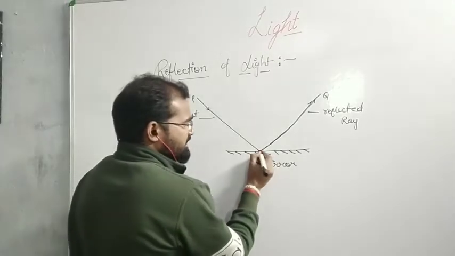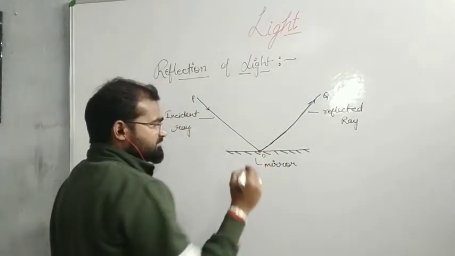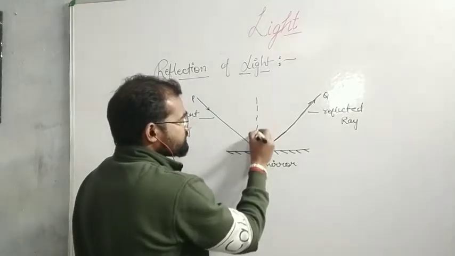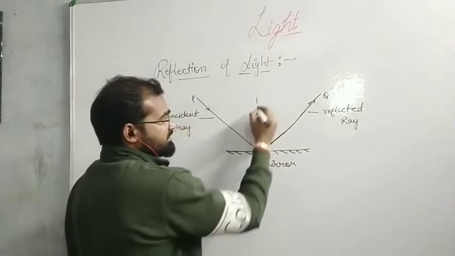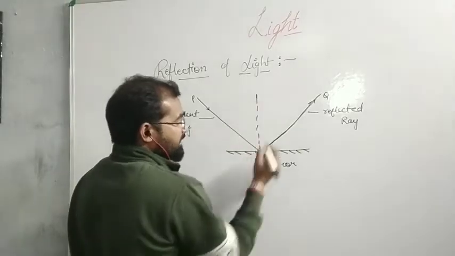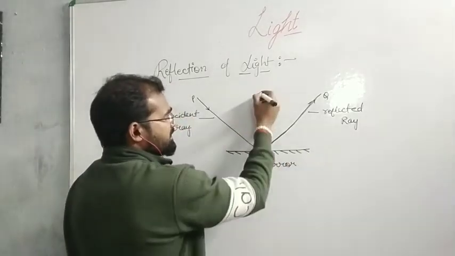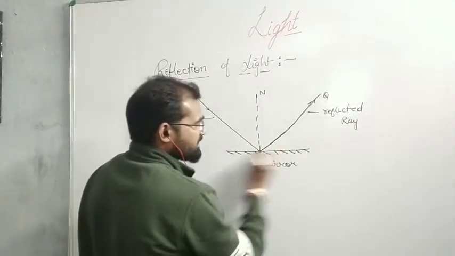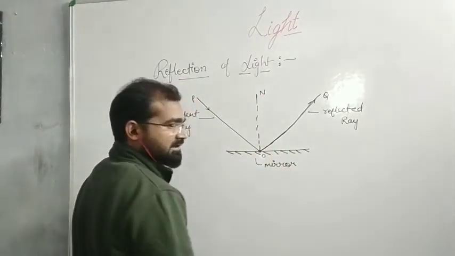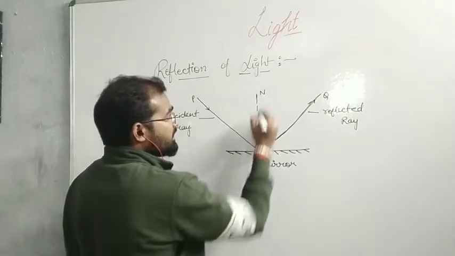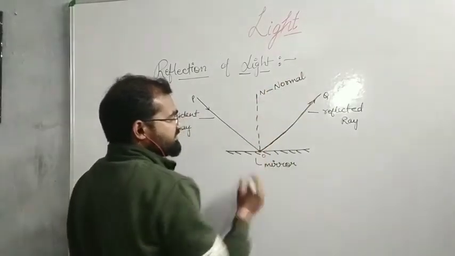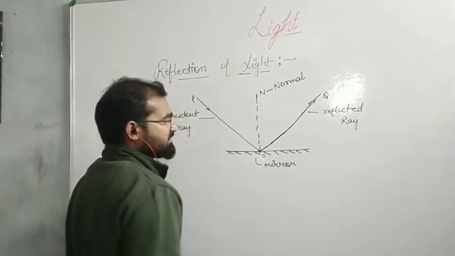Here we will use a term which is frequently used in this chapter. It's called normal. Normal is a line perpendicular to the reflecting surface. Here ON is the normal which is perpendicular to the reflecting surface, or perpendicular to the mirror.